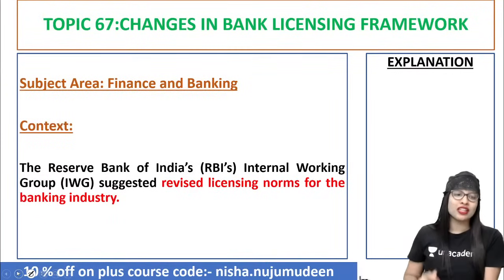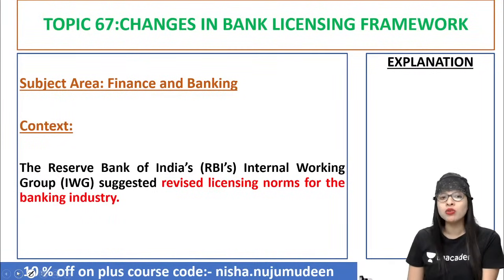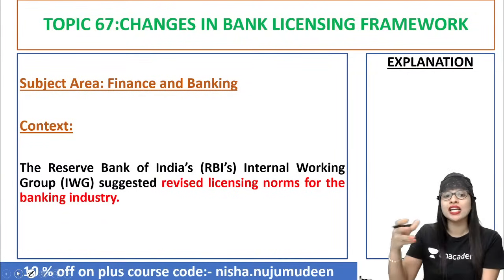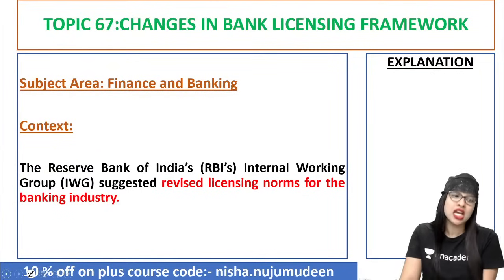Now, moving on to the next topic of discussion, as I told you, the changes in the bank licensing framework. Recently, the central bank of our country, that is RBI, what did they do? They have their internal working group called IWG. They suggested revising licensing norms for the banking industry. In that particular context, we are going to study this. Clear?